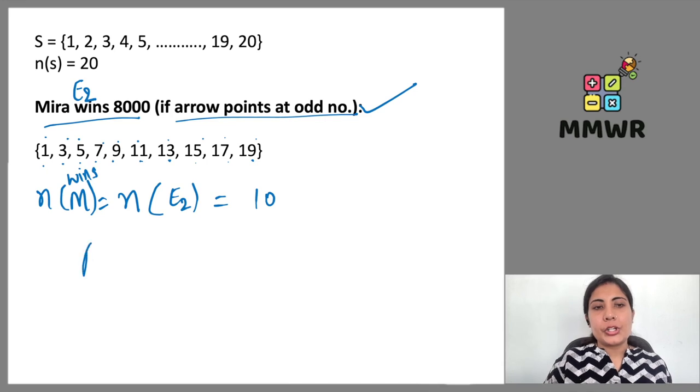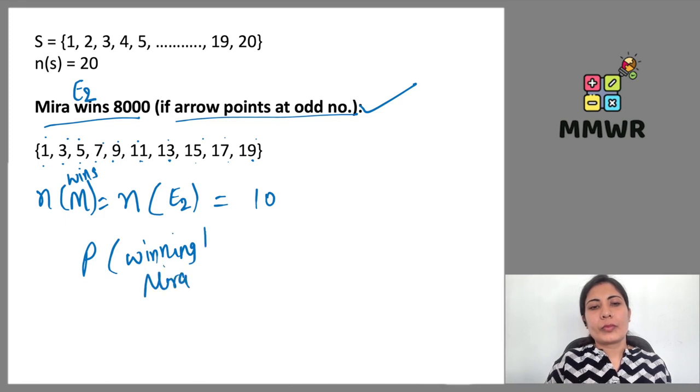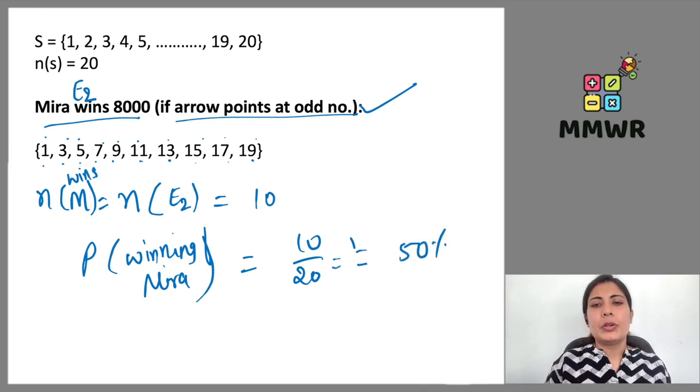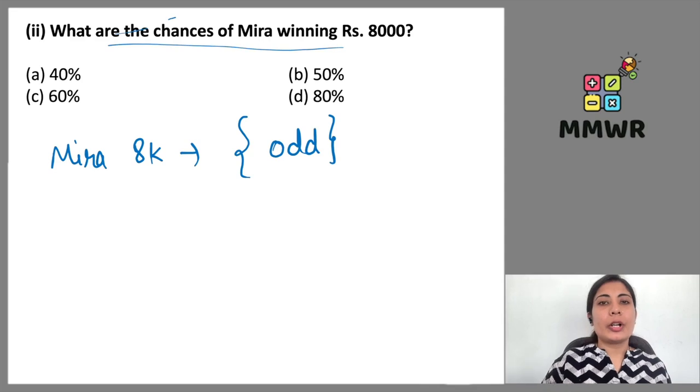So 10 are there. So probability of Meera winning is going to be 10 upon 20, which is again 50%. 1 by 2, which is 50%, right? So here also we got the same answer, 50%.